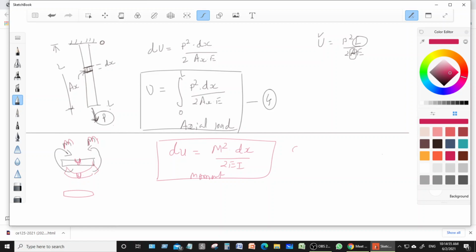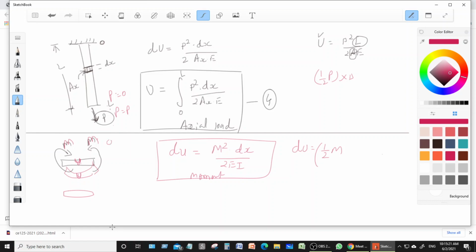So delta U is equal to, as you know, the average moment, that will be 1/2 into M. Initially your force is equal to 0, then your force becomes P, and we found 1/2 P into the delta. Here similarly the particular object is subjected to moment.